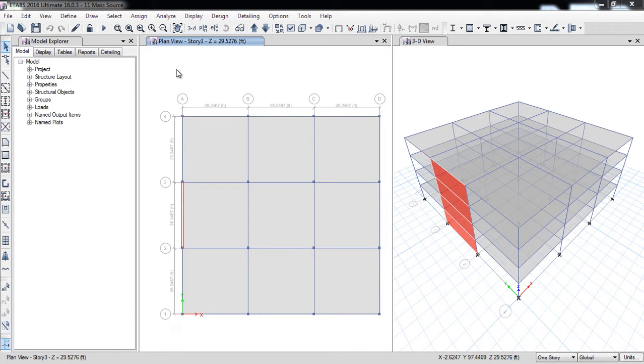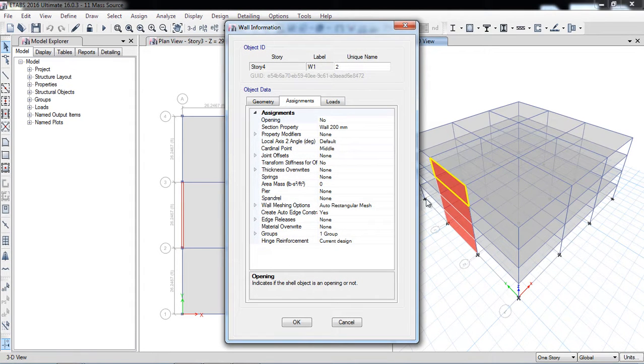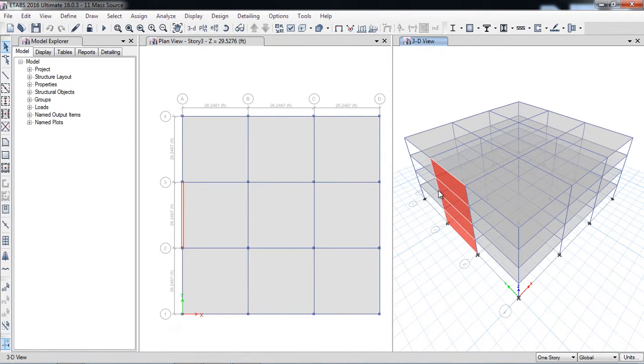In this lecture, I will discuss the pier labels. Here we are seeing a concrete wall that is on the left side of the building, and let's check that I have clicked the wall, and here is a pier, and the pier label is none. There is no label assigned because when I have drawn the wall, ETABS takes the concrete walls as shells.